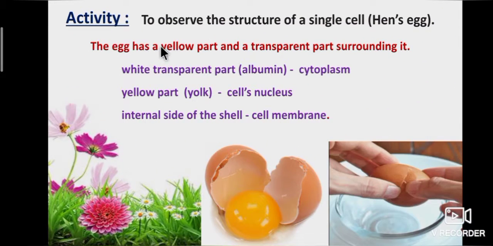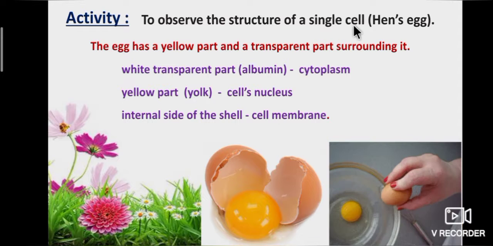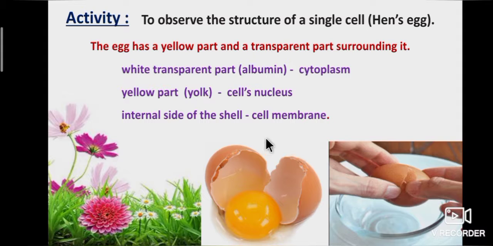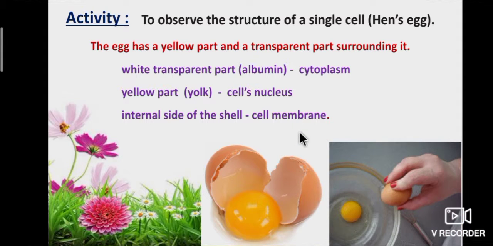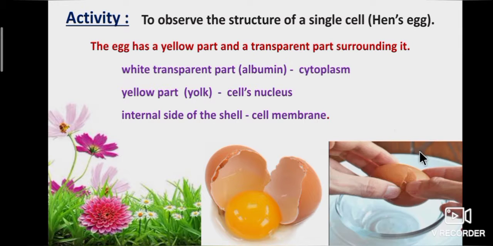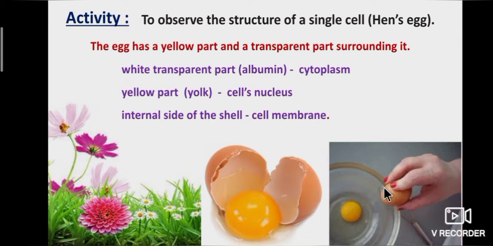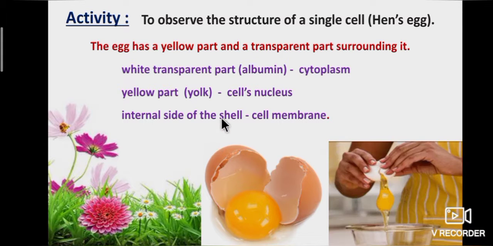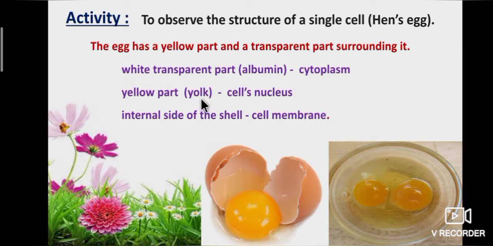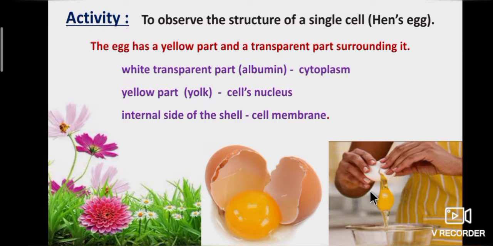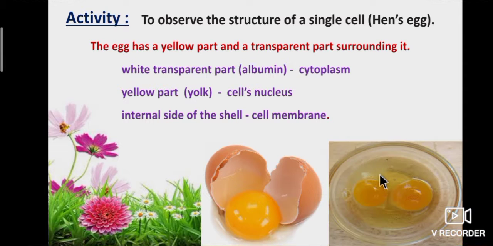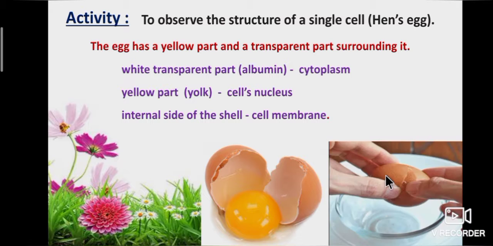Let's see the activity: to observe the structure of a single cell from a hen's egg. Crack the shell and break open the egg in a plate. The egg has a yellow part and a transparent part surrounding it. The white transparent part, that is albumin, is a jelly-like substance and represents the cell's cytoplasm.